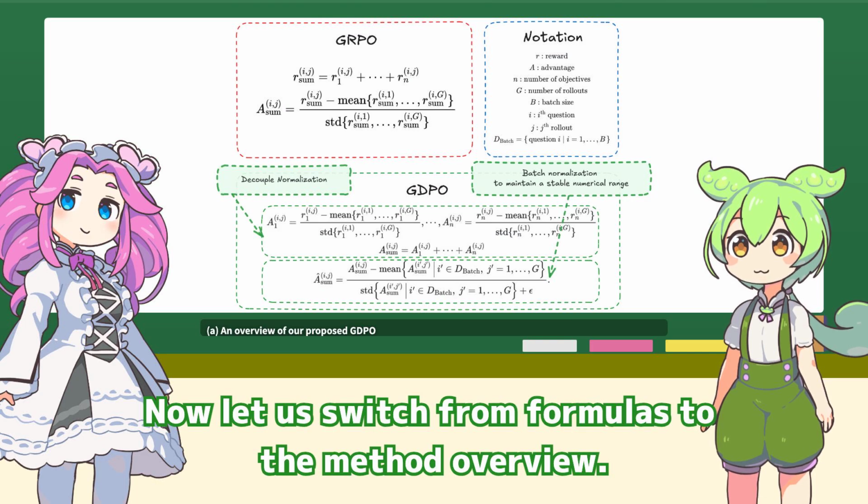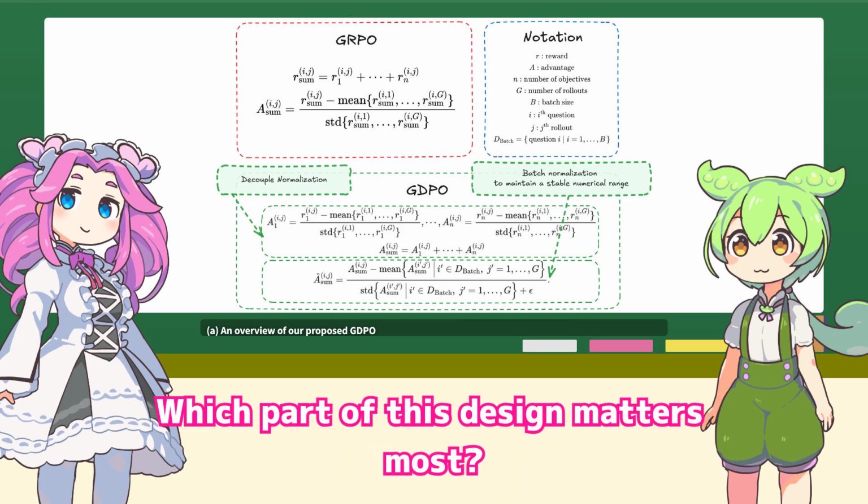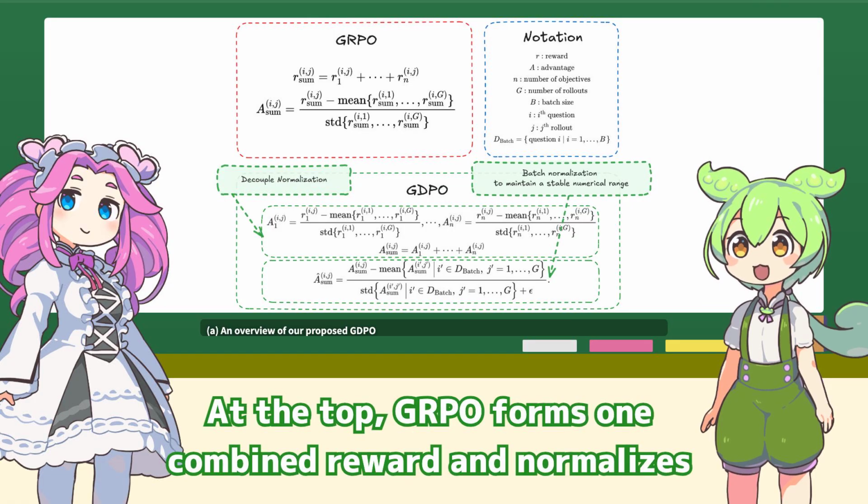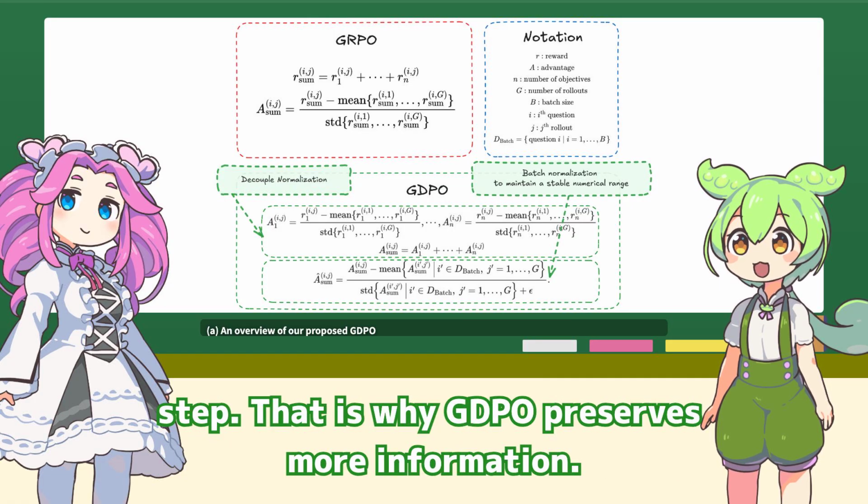Now let us switch from formulas to the method overview. Which part of this design matters most? At the top, GDPO forms one combined reward and normalizes once.